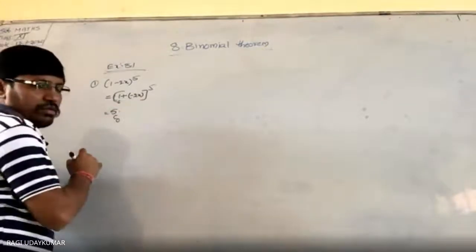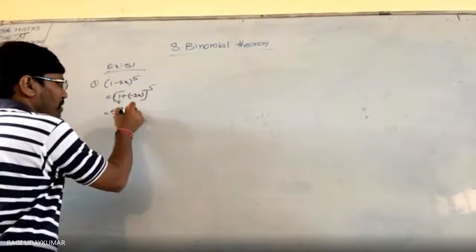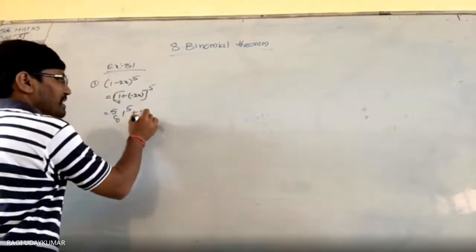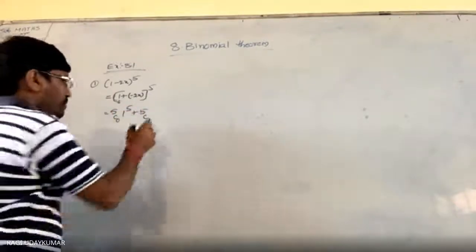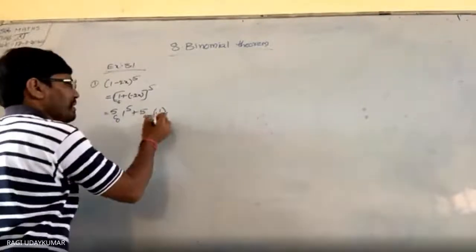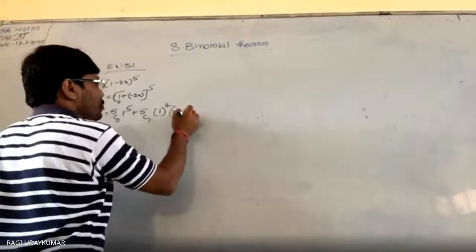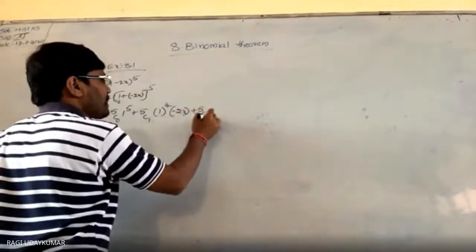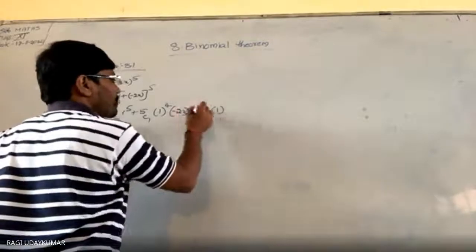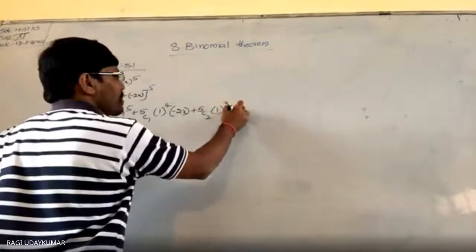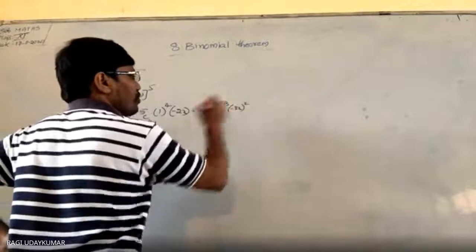5c0 1 to the power of 5, 5c1 1 to the power of 5 minus 1, that is 4, and minus 2x. Plus 5c2 1 to the power of 5 minus 2, that is 3, and (minus 2x) to the power of 2.